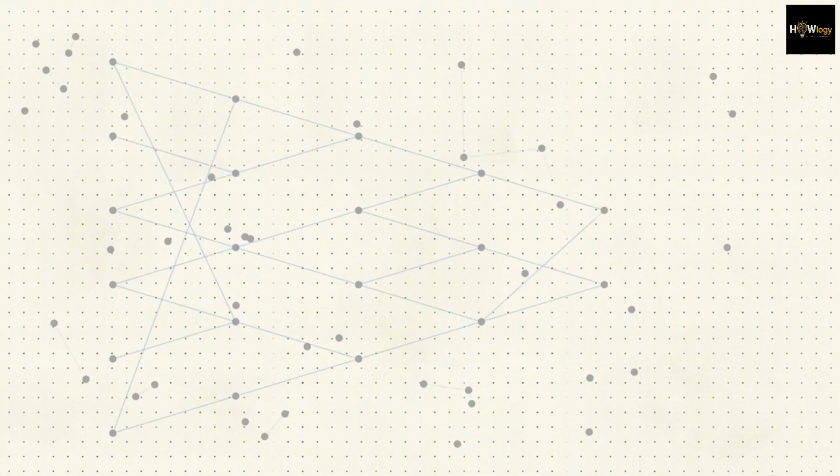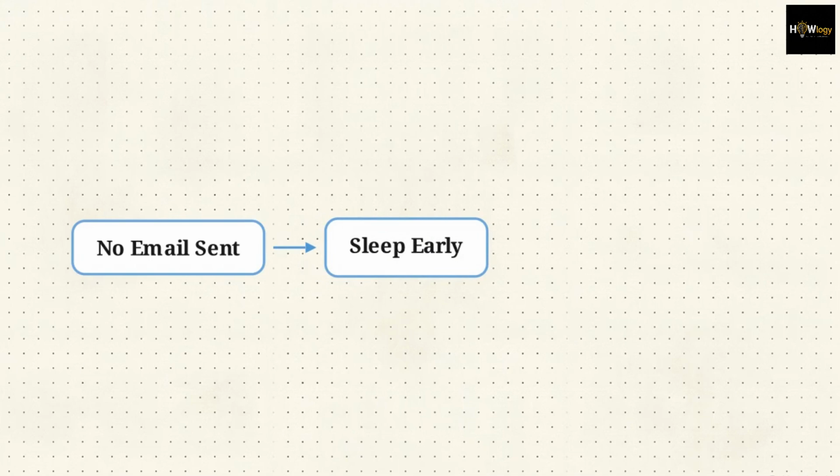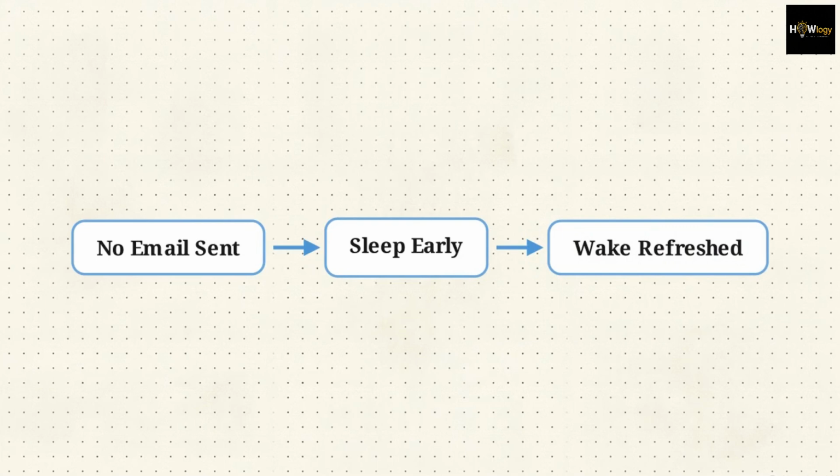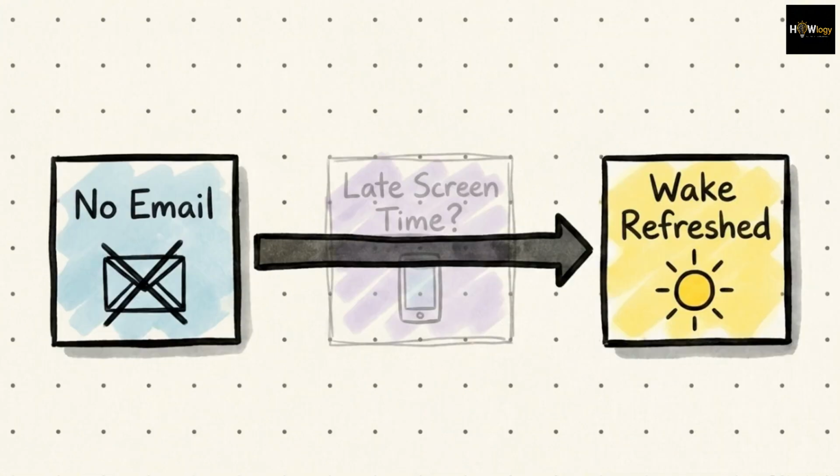These rules handle massive amounts of complex information by drawing intermediate conclusions along the way. Take a scenario where your productivity dictates your physical state. First, we establish that sending an email is a prerequisite for finishing a program. Next, we note that if no email is sent, I go to sleep early. Finally, if I go to sleep early, I wake up refreshed. By chaining these together, the conclusion, if I do not finish writing the program, then I will wake up feeling refreshed, becomes a mathematical necessity.